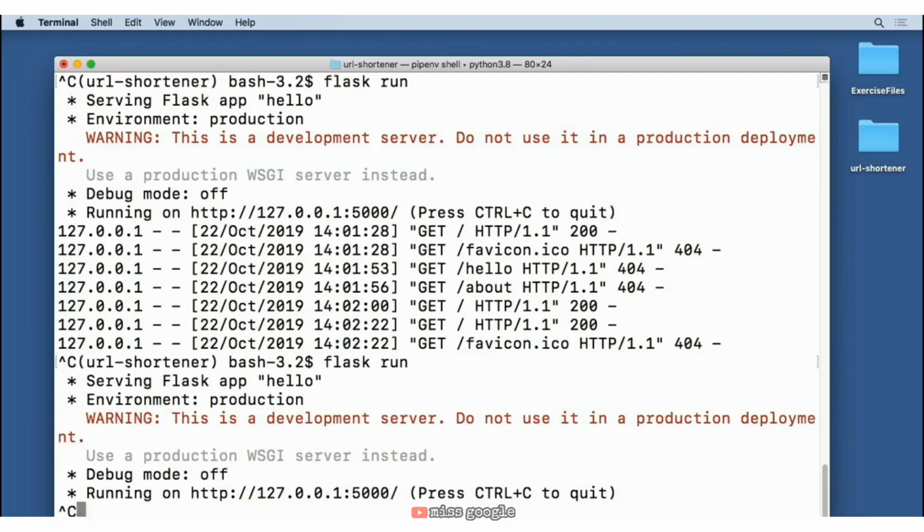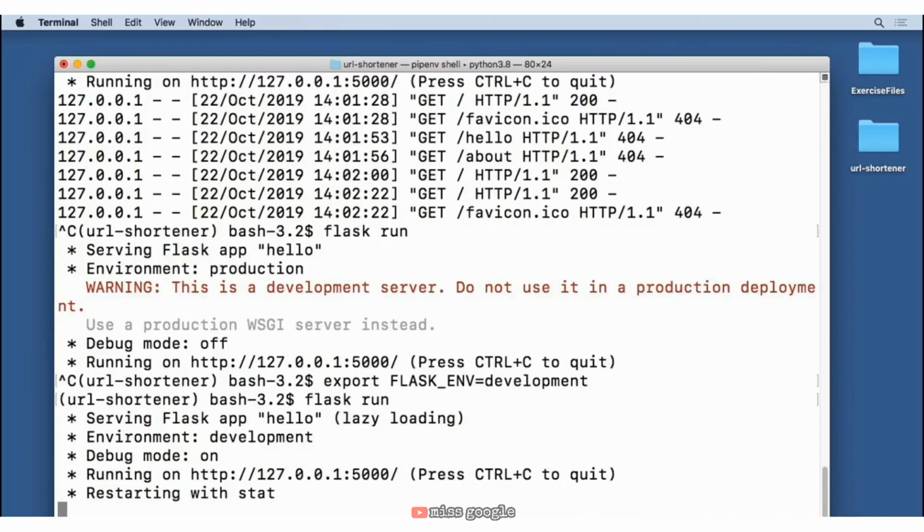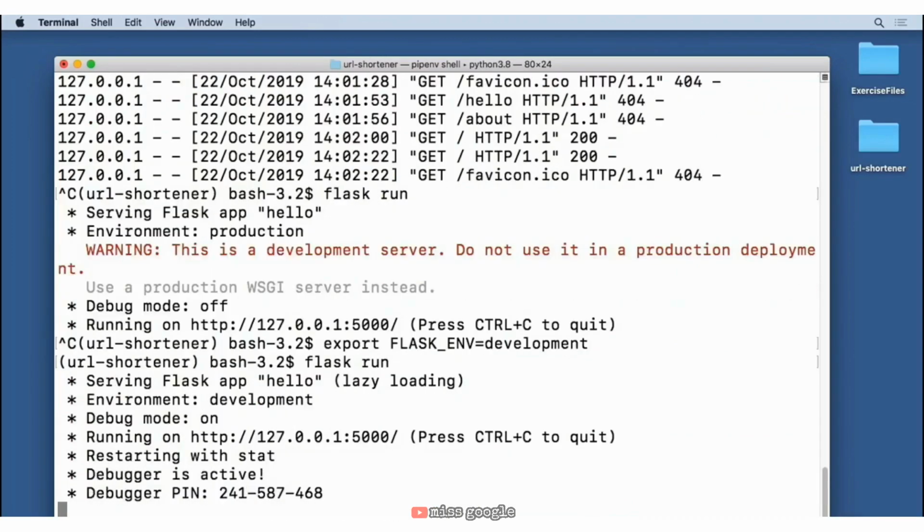So we're going to do our Control-C to stop the server from running. Then we're going to do an export, just like we did with the Flask name, except this time we're going to say all caps FLASK_ENV, which is short for environment, and then we'll type out lowercase development. We'll hit enter. Now that we've set that, we'll run flask run one more time. And now you can see we are inside of the development environment. To test whether it will actually auto update and reset itself once we write some new code, let's move back into our code editor.